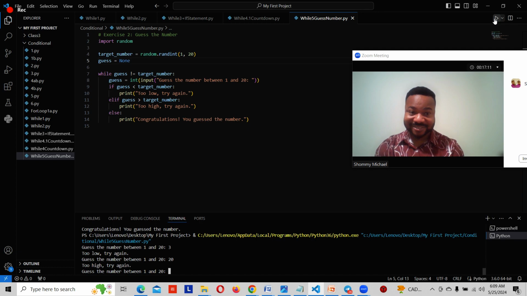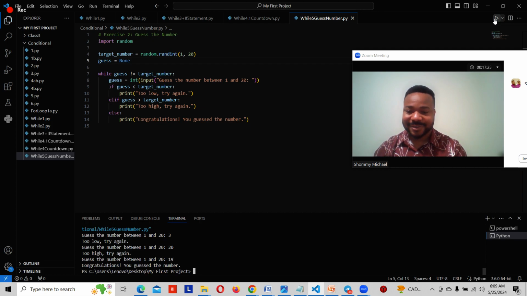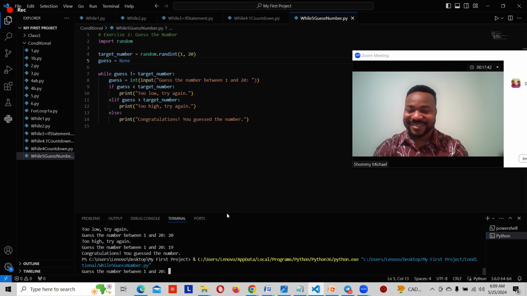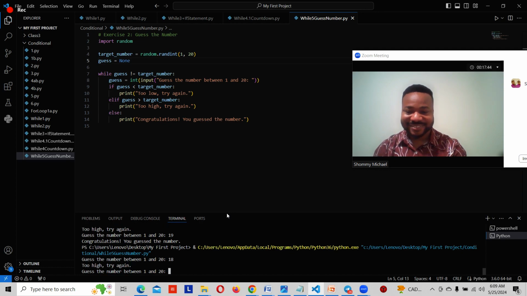So that means Python has chosen another number. Python has stored another number. So what number should we guess? Let's guess 19. Okay, 19 was the number that Python chose. Then you might be thinking, the first one chose 20, the second one chose 19, maybe the next one is going to choose 18. Let's try 18. It said too high.